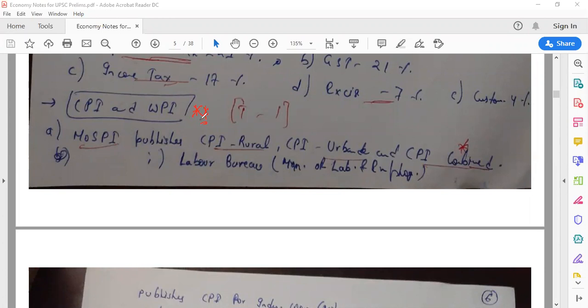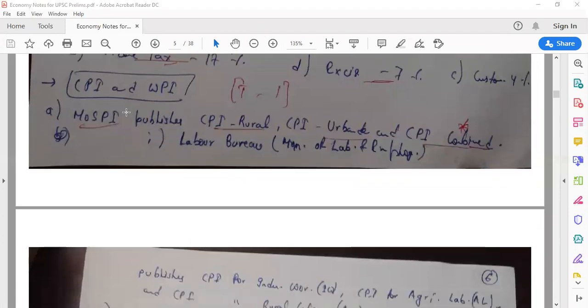So CPI and WPI, now this is very, very important. Now, who publishes what? This question is based on a UPSC PYQ, and it's not like if UPSC has asked it once, it will not ask it again. So understand this very minutely: the Ministry of Statistics and Programme Implementation, MOSPI, publishes CPI rural. First of all, what is CPI? CPI is Consumer Price Index, and WPI is Wholesale Price Index, right? So CPI rural, CPI urban, and CPI combined are published by MOSPI.